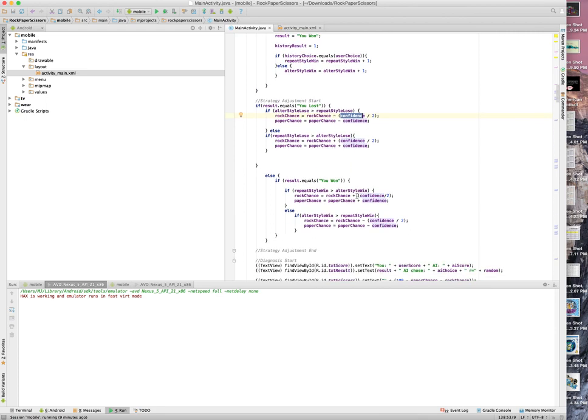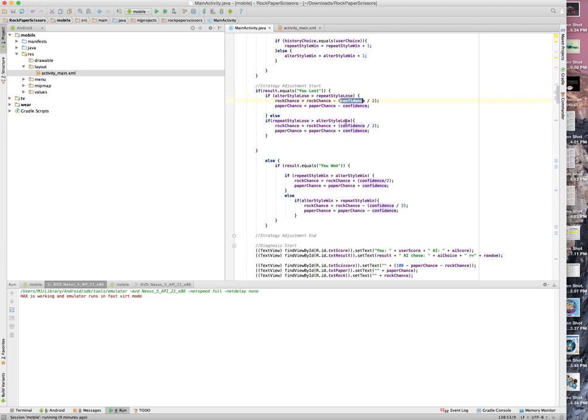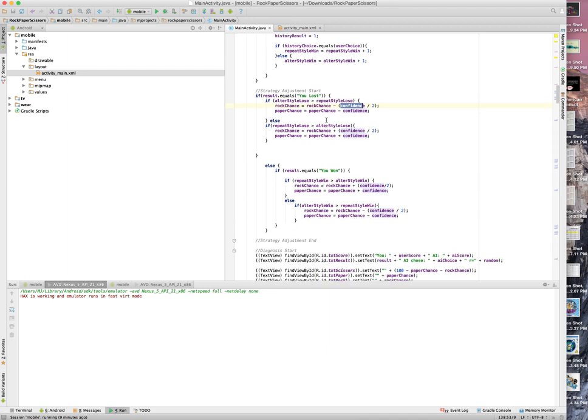This does get a little bit complicated, I mean, knowing which one to change by which one else. Let me just try to think it through. So, for example, what this is saying is that, let's say I lost. And this is where it gets confusing, because you have to think, I lost, but the AI won. So when the AI wins, how does it change its game? Okay, so let's see what we can do here.